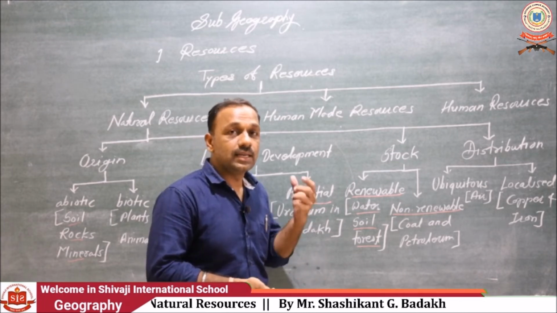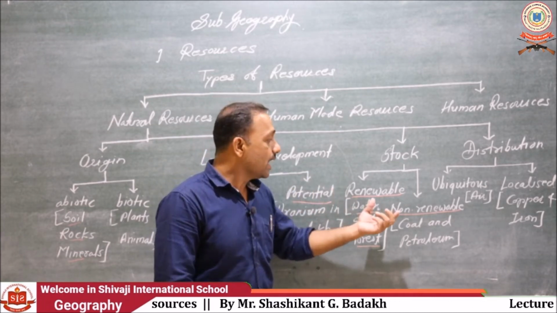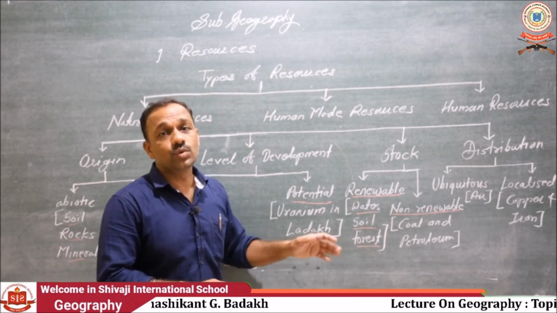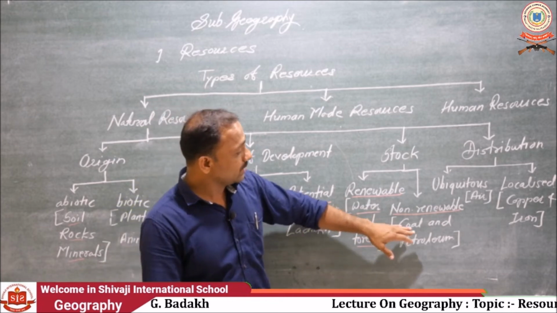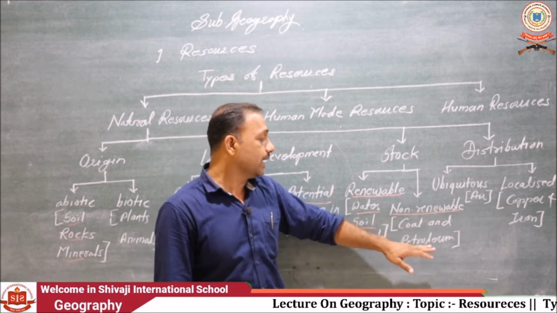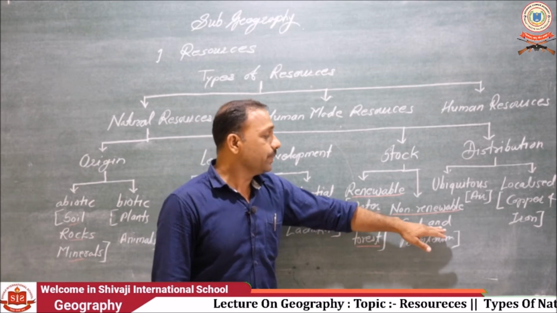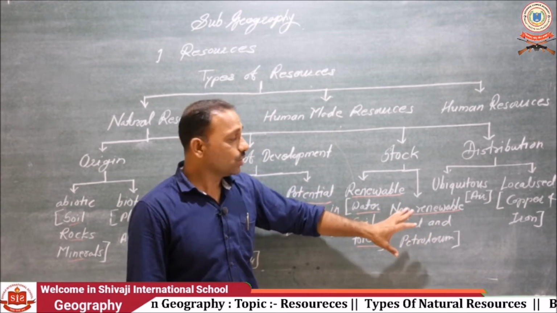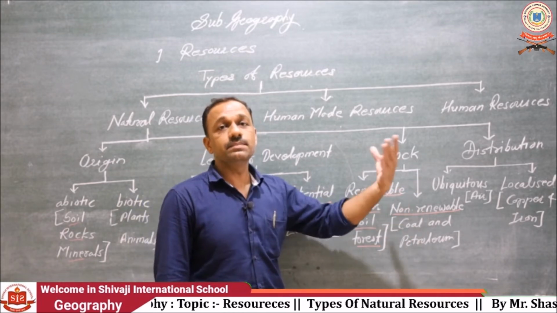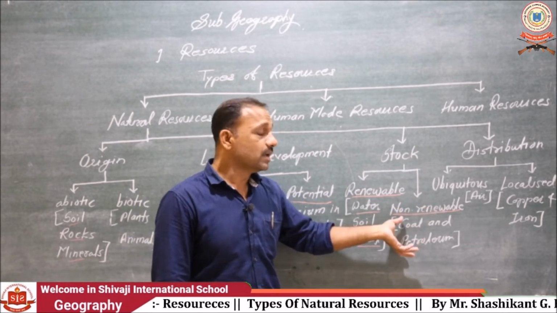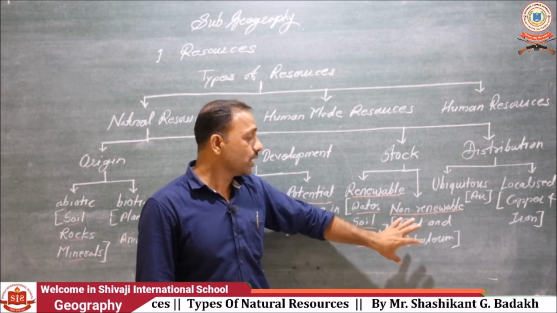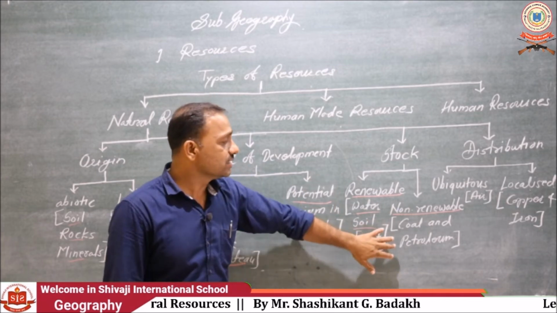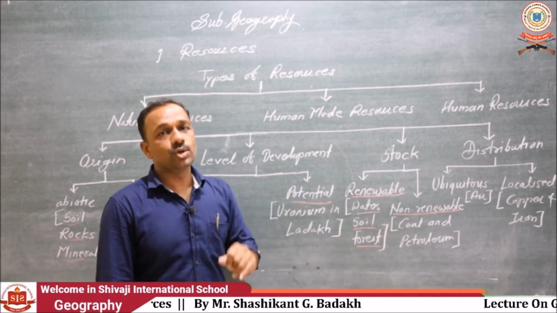They are limited in stock, and it takes thousands of years to renew them. For example, coal and petroleum. These resources are limited in stock, so they may be exhausted in future if we are not using them properly or making a plan for them. Such resources are known as non-renewable resources.